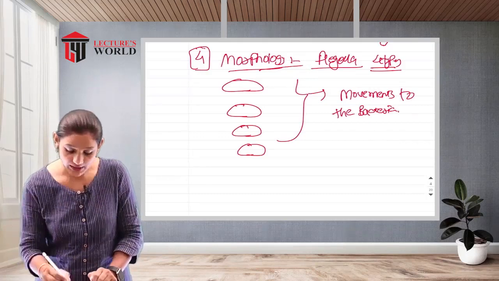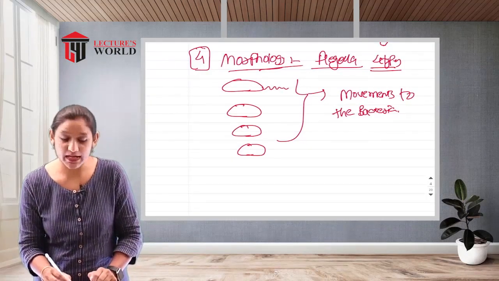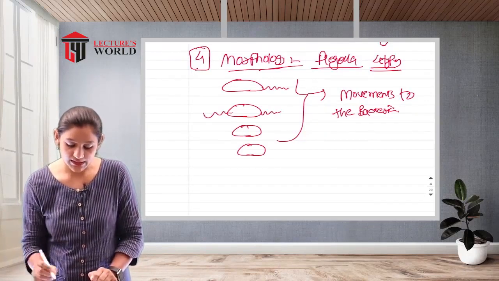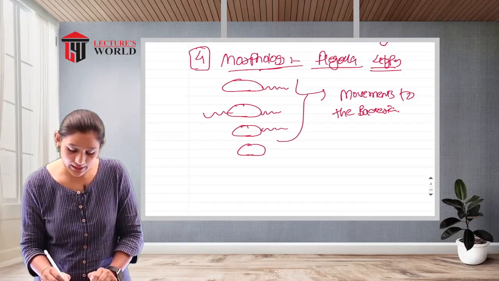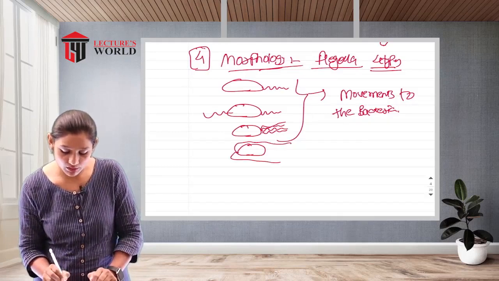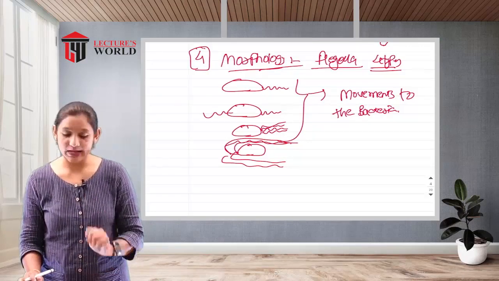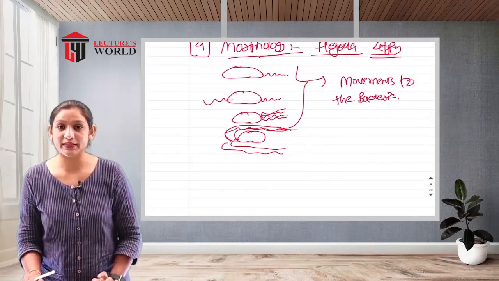This is one type of flagella. This is the second type, one pole, both poles, multiple at one end, and overall on the body. There are four types of flagella observed in the bacterial world.